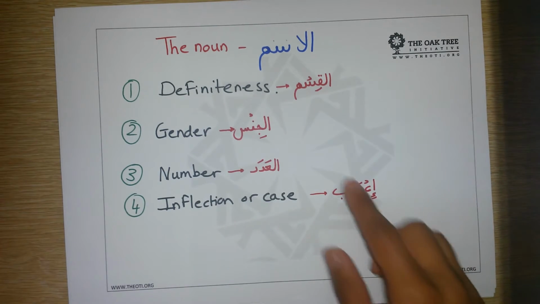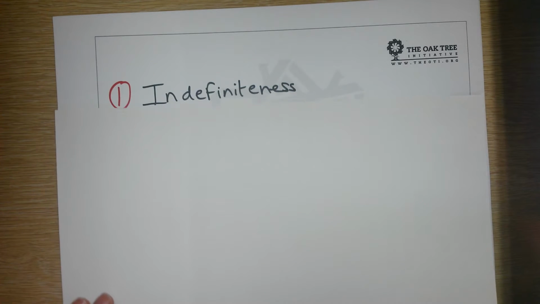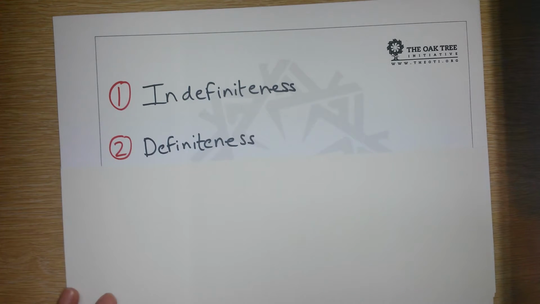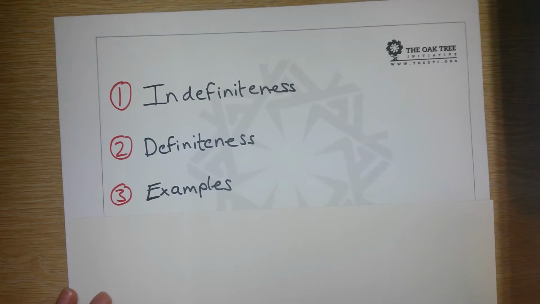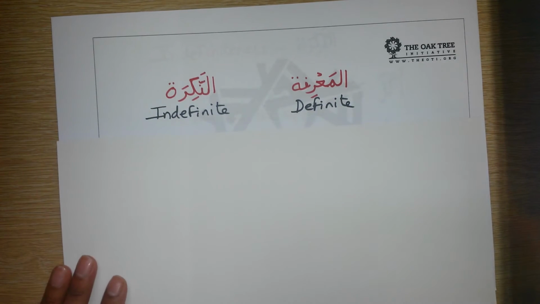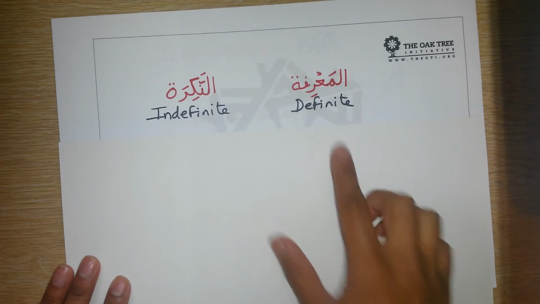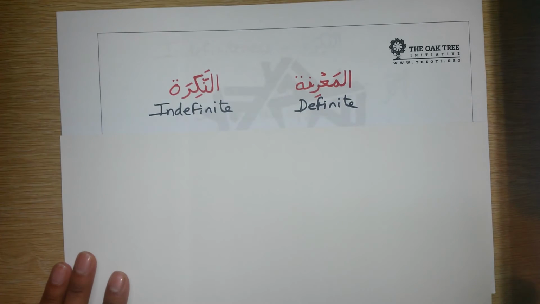So today we're going to focus on definiteness in particular. So the rundown for today, we're going to have a look at indefiniteness first, then what makes a word definite, and finally we're going to have a look at examples. So in Arabic, the two categories, indefinite and definite, are nakira and ma'arifa. So what does it mean in English?